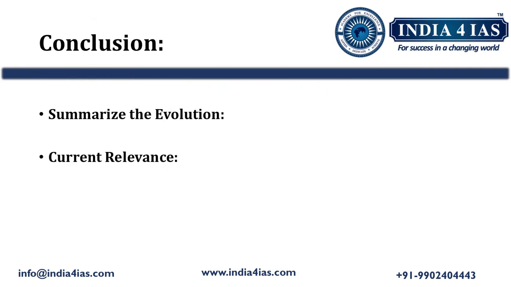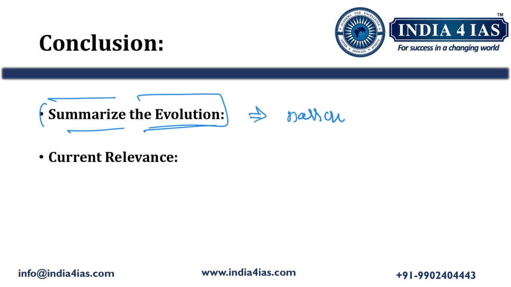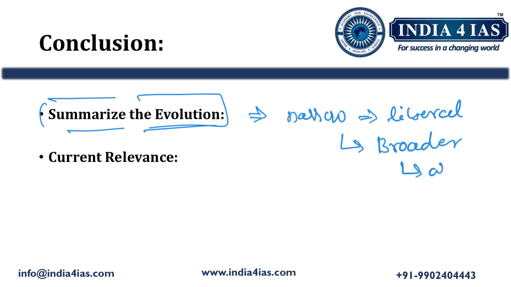So after addressing both the parts of the question, we should write a conclusion. In the conclusion, we should summarize the evolution of the interpretation of Article 21 by the Supreme Court, how it came out of narrow interpretation to liberal interpretation, bringing broader meaning to Article 21.